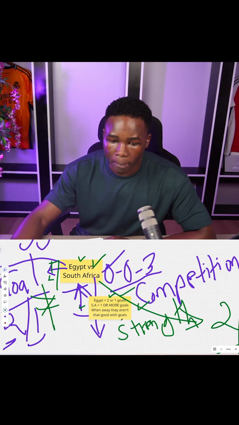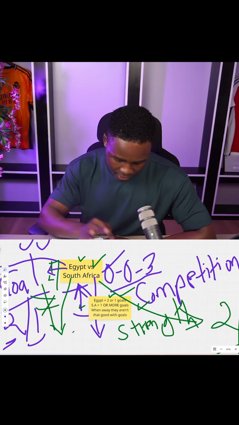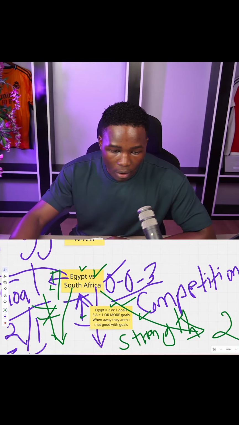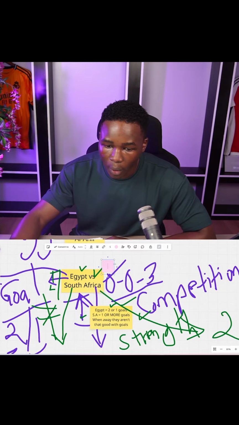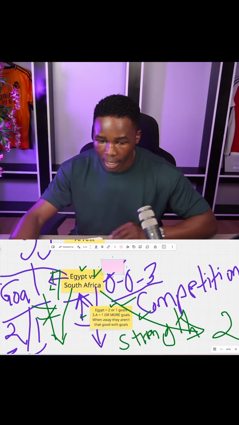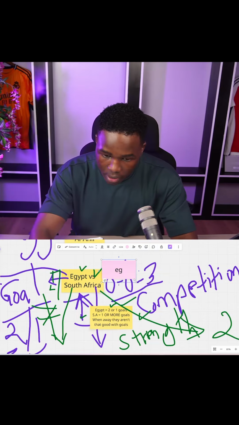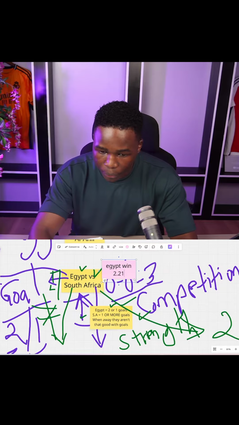In this very game, if I am to bet on who is going to be winning, what is my betting tip, all right? My betting tip is going to be Egypt win the game, all right? Egypt to win this game. That is my betting tip. Egypt win the game. Let me write it down because I want to reference this later when I'm doing my analysis. So Egypt win. The odd for Egypt winning is 2.11.